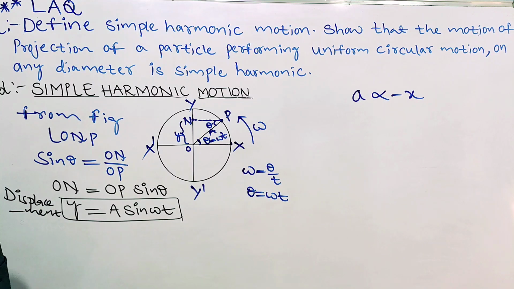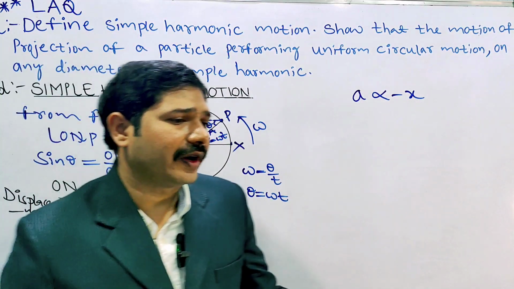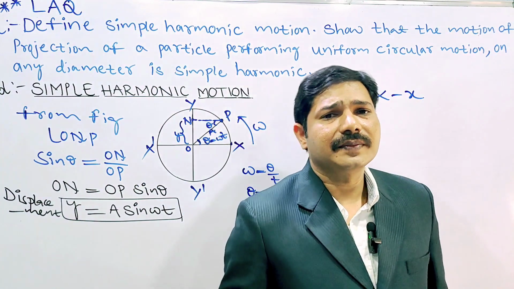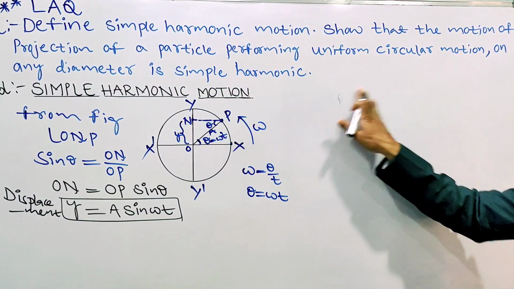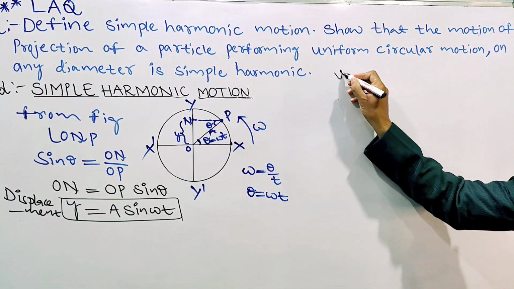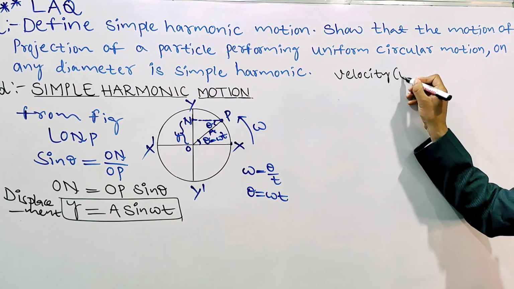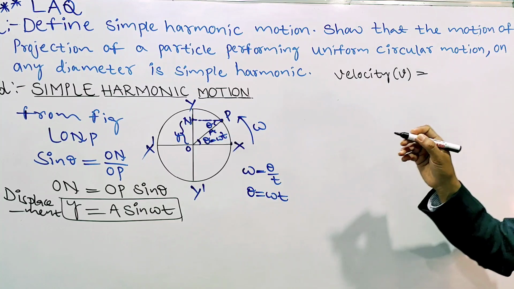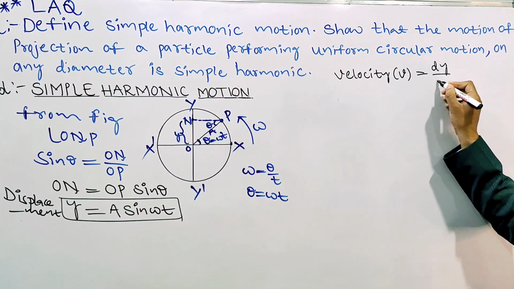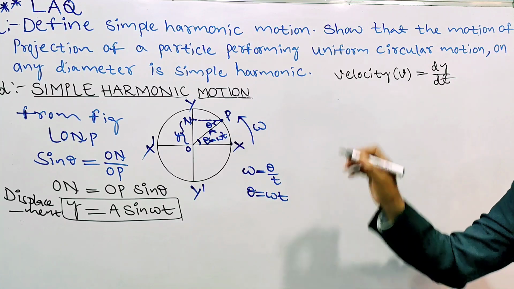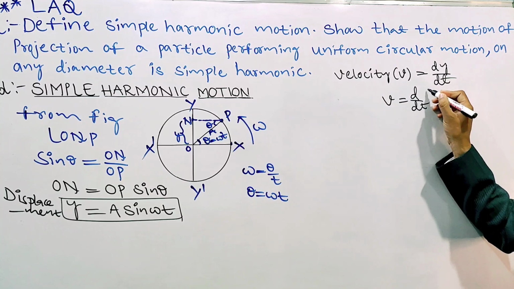Displacement formula we got. Now I want to find the velocity. How to find the velocity? We know that the rate of change of displacement is velocity. So velocity v equals dy by dt, that is v equals d by dt of y.